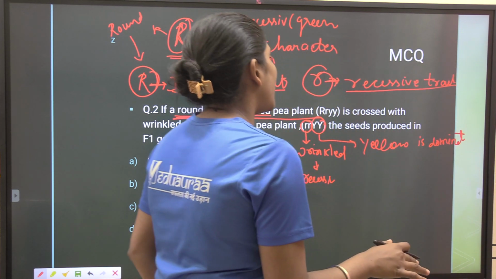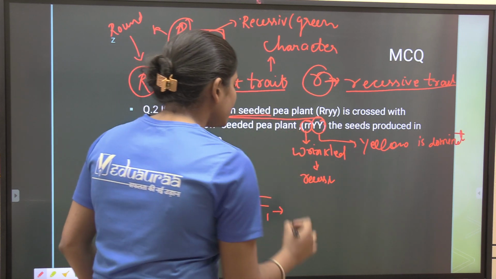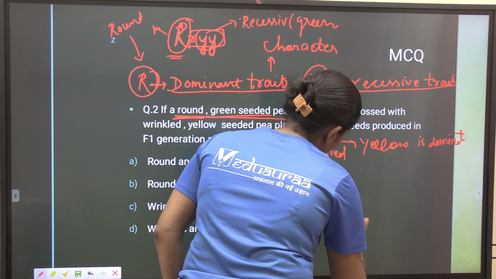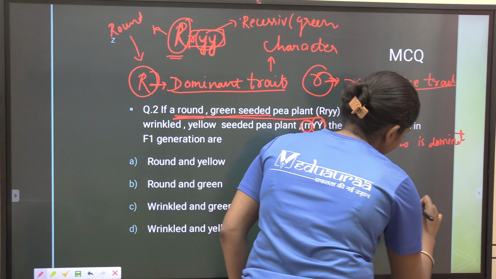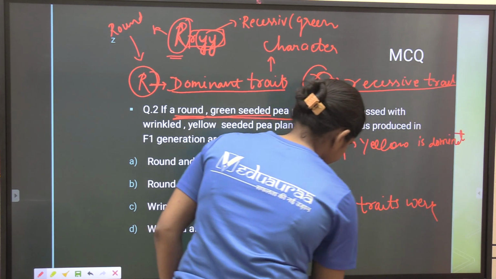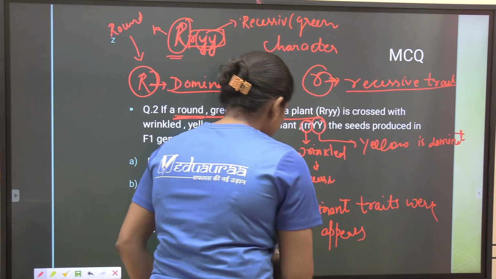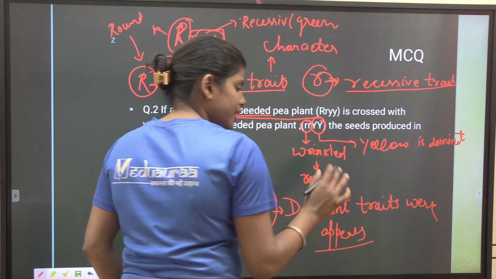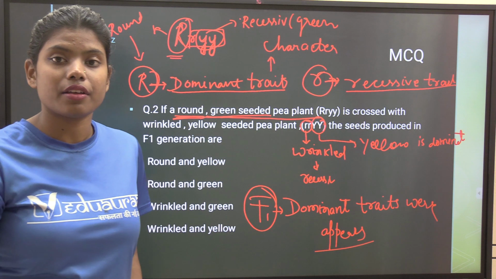So we know that in the F1 generation only dominant traits appear. Recessive traits appear from the F2 generation.